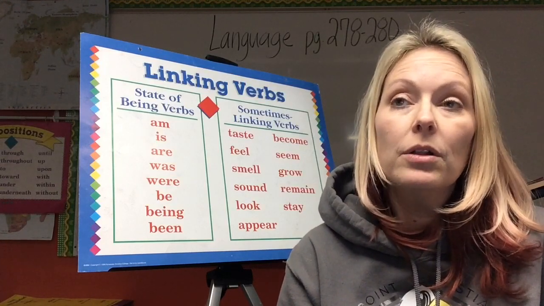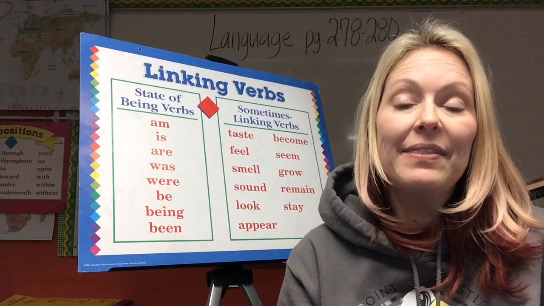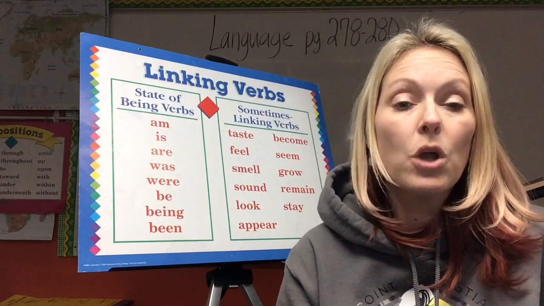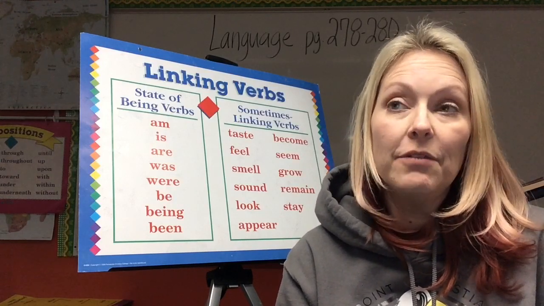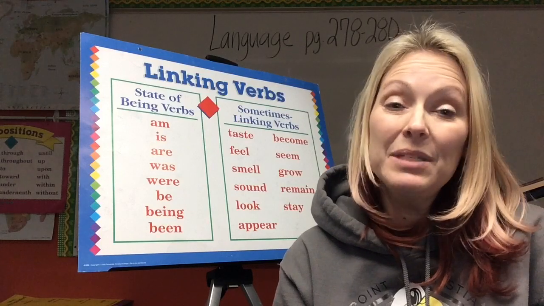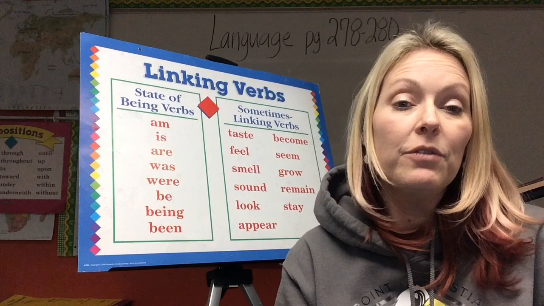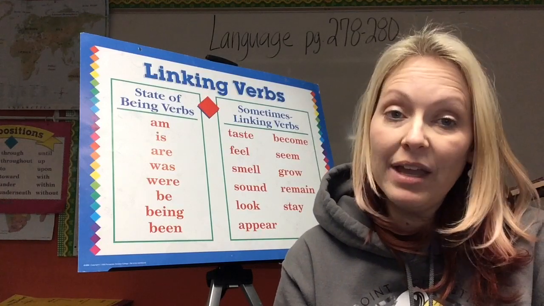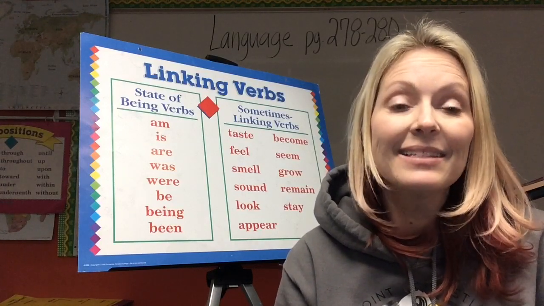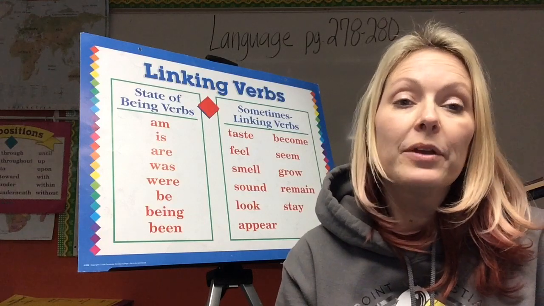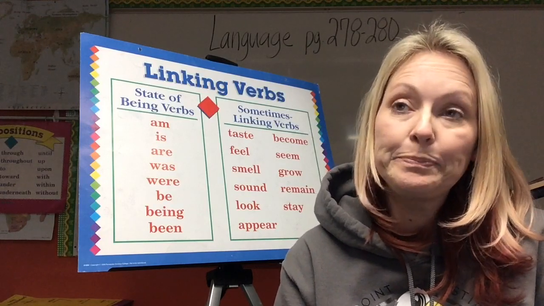So first of all, now that we know that verbs show action and/or the state of being, and that they sometimes help, we can find out that there is a fourth thing that verbs can do, and that is link. So we are going through linking verbs today.